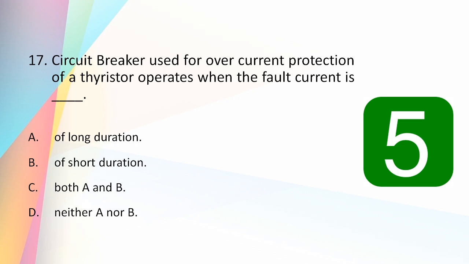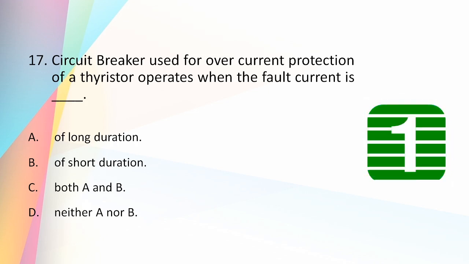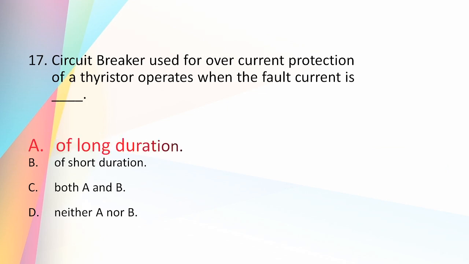Circuit breaker used for overcurrent protection of a thyristor operates when the fault current is dash: of long duration, of short duration, both A and B, neither A nor B. And the answer is of long duration. So the circuit breaker acts when the fault current is of longer duration.